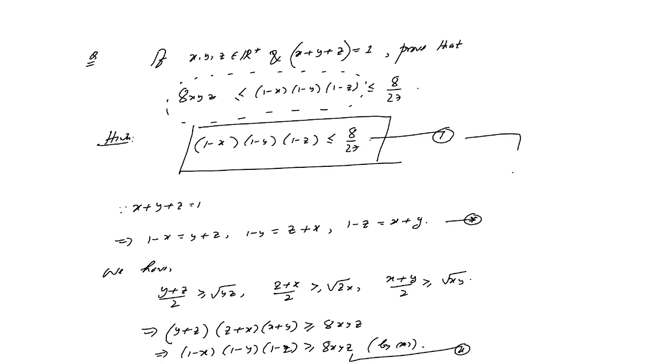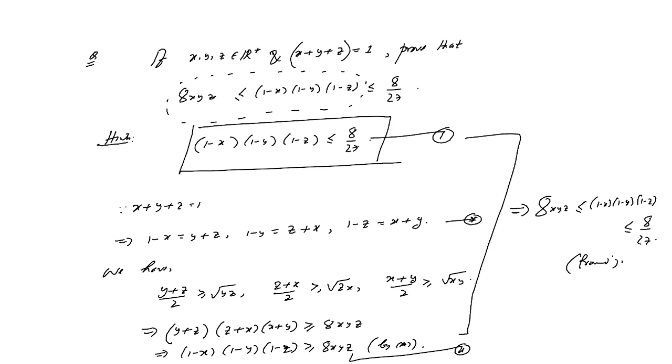So from 1 and 2, our conclusion is that 8xyz is less than or equal to (1 minus x)(1 minus y)(1 minus z), and this is less than or equal to 8 by 27. So obviously the question is proved here. This is a very, very important question which has been asked in different examinations.